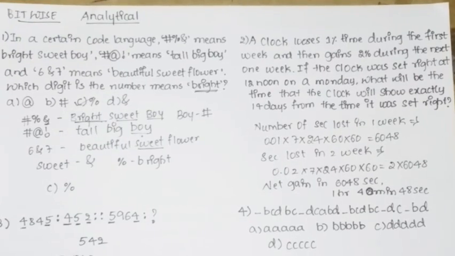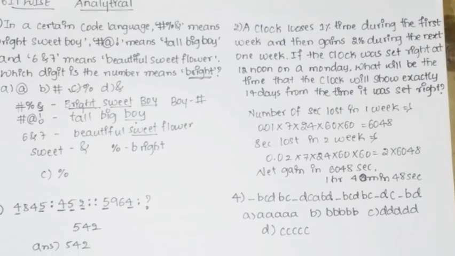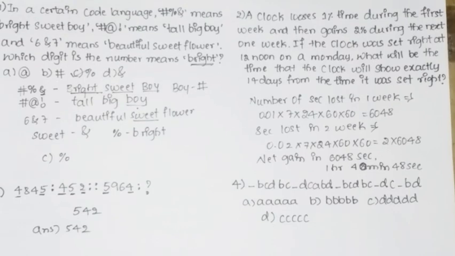So then the fourth question. The fourth question is on missing alphabet series, in which you need to fill the missing alphabet. Here you can say B, C, D is there, A is missing. Here also B, C, D, A is missing. So you can say A is the answer for this question.